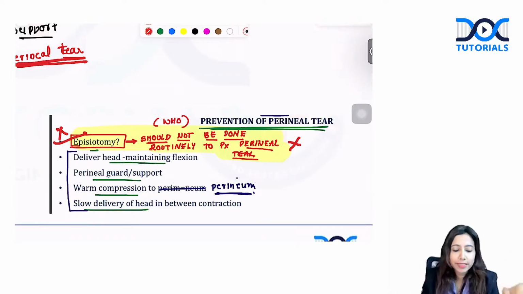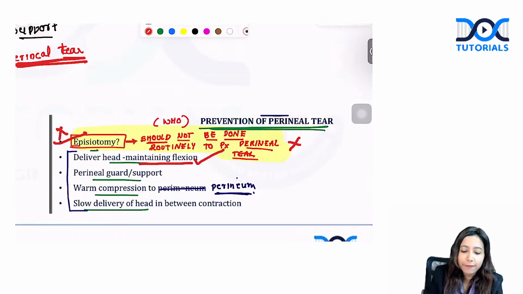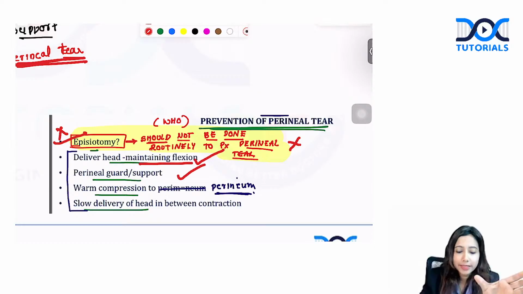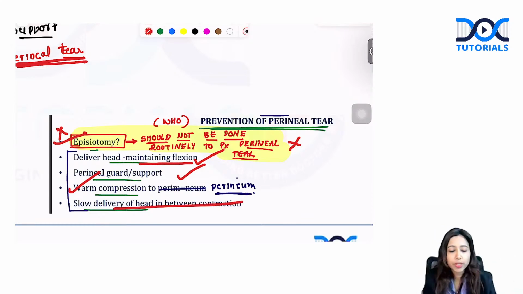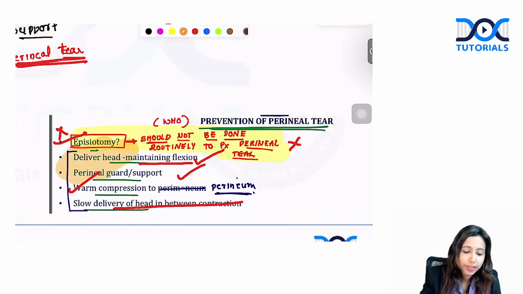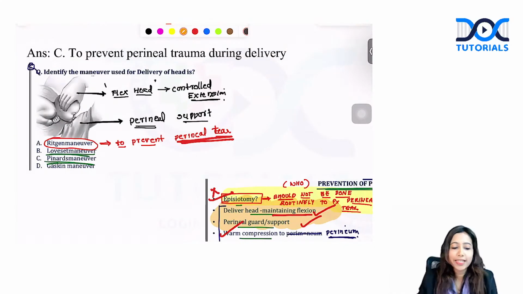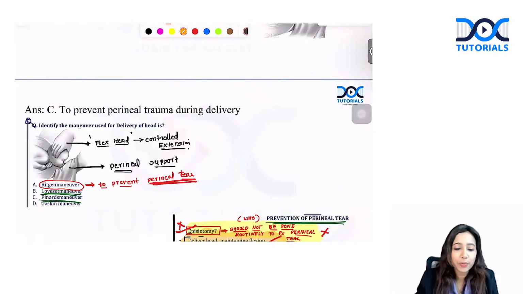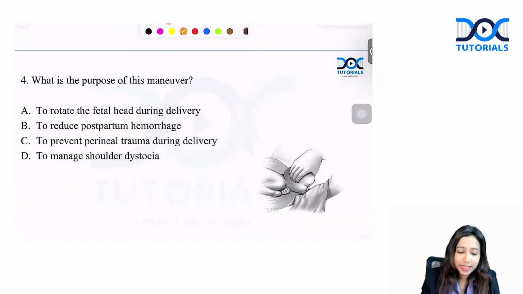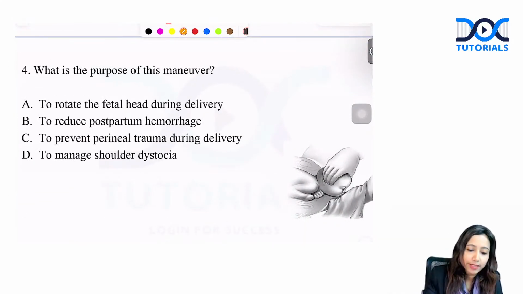All other points, that is delivery maintaining the head in flexion, giving adequate perineal support, giving warm compression to perineum, and even slow delivery in between contractions. These are the 4 key points given by WHO to prevent perineal tear. And the initial 2 points, that is maintaining flexion and perineal support, is shown over here as well. This is the Ritgen's maneuver. Let's come back to the question. So yes, the correct answer is to decrease the perineal trauma or perineal tear during the time of delivery.